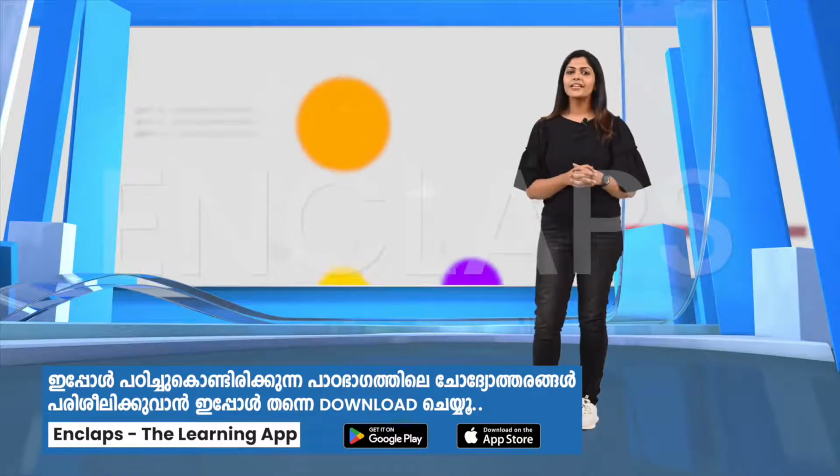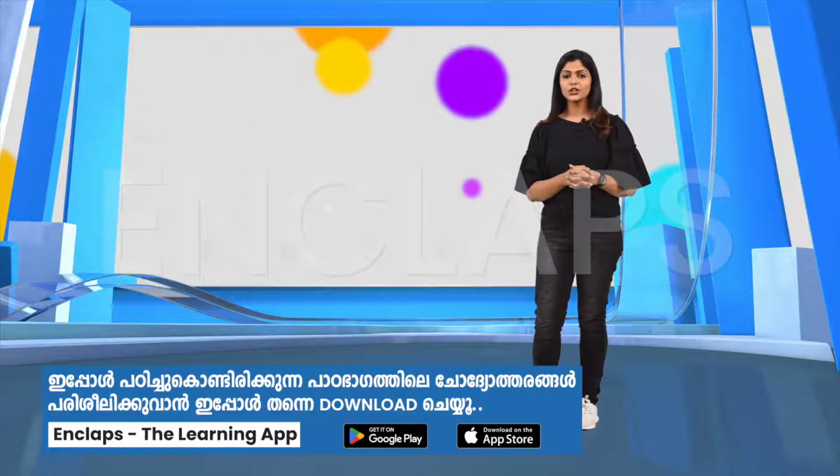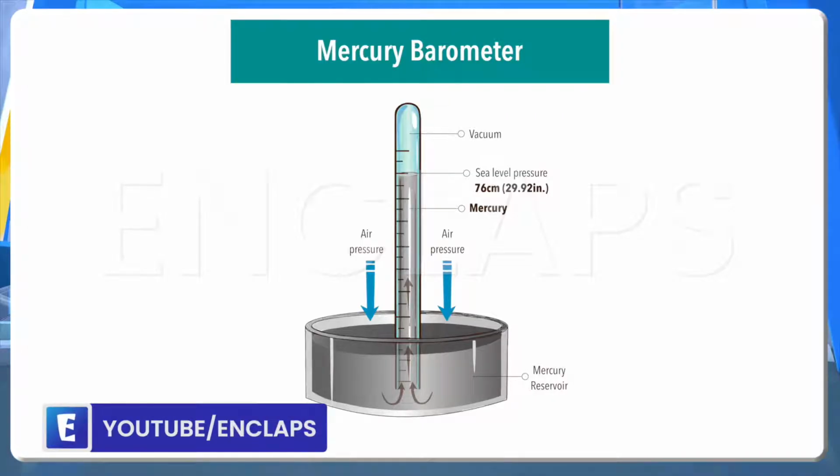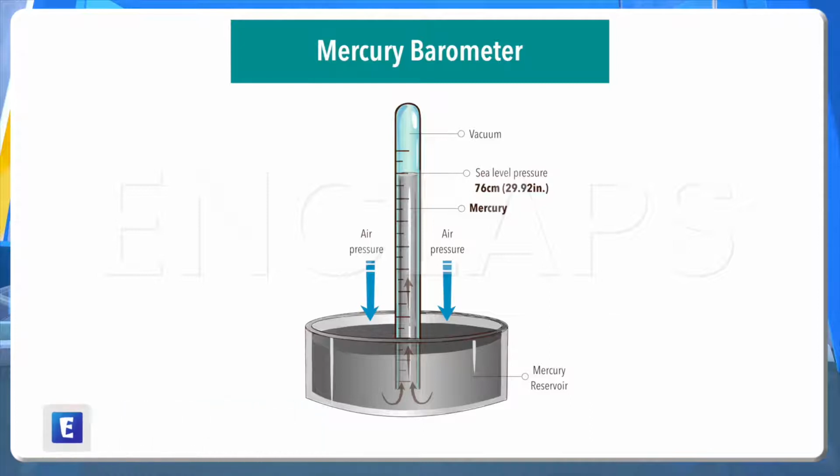Atmospheric pressure is measured using an instrument called a mercury barometer. This mercury barometer records atmospheric pressure in units like millibar and hectopascal. As you can see, this 76 centimeter mark indicates the level of mercury at normal atmospheric pressure. And the atmospheric pressure at this point will be 1013.2 millibar, or you can say 1013.2 hectopascal.